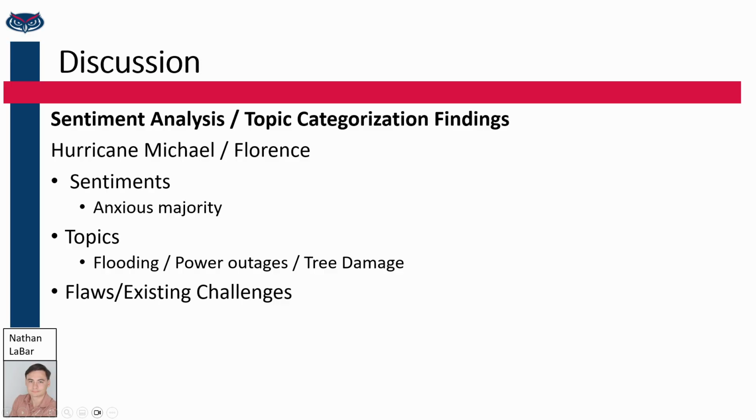When I narrowed my search, I found a pattern in Leon County where many of the citizens were anxious and angry, and I wanted to know what it was about, so I filtered the data by anxious and angry labeled tweets, colored by topic, and found the most common topics appeared to be power outages and tree damage. The tweets that were angry and anxious about the power lines and tree damage were calling on the city to cut down trees, but also voicing their concerns and complaints about poor power company response times.